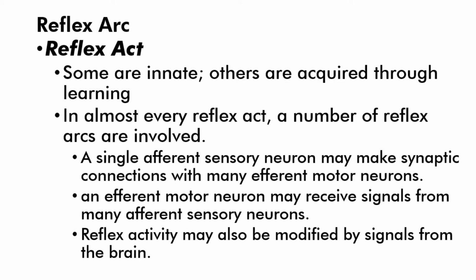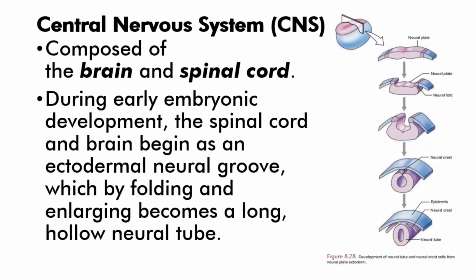In almost every reflex act, a number of reflex arcs are involved. A single afferent sensory neuron may make synaptic connections with many efferent motor neurons. An efferent motor neuron may receive signals from many afferent sensory neurons, and reflex activity may also be modified by signals from the brain. The central nervous system, or CNS, is composed of the brain and the spinal cord.